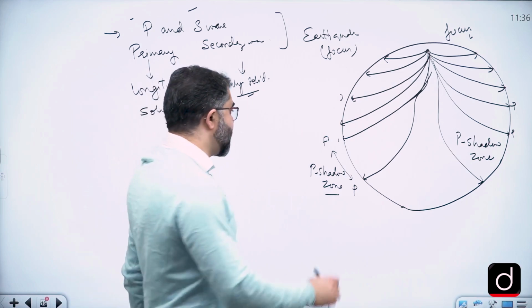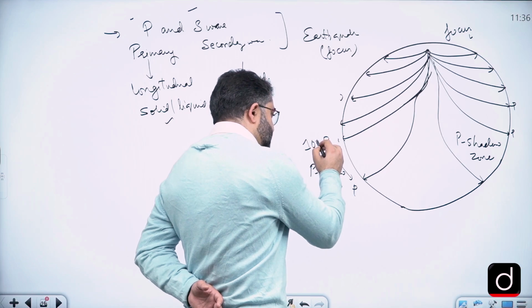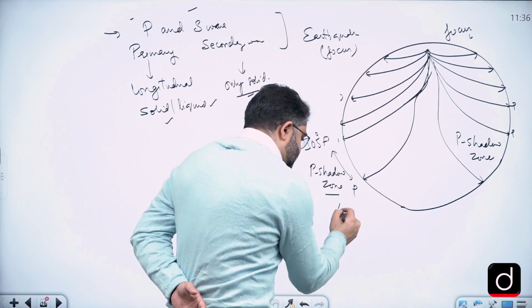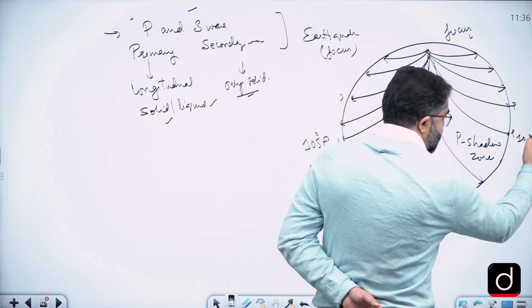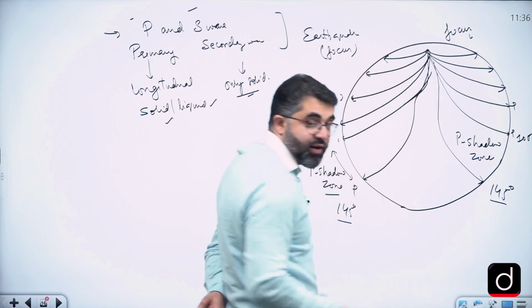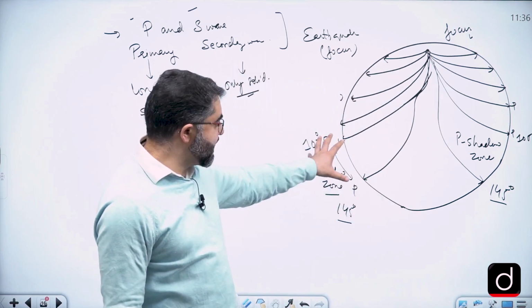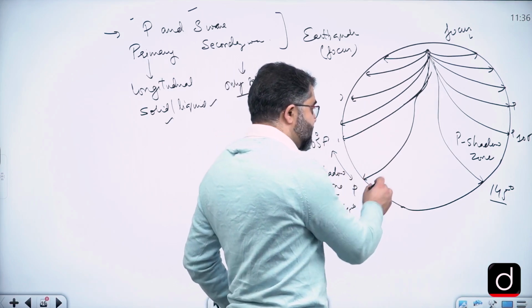That is what the diagram says. In some books you may find 103, in some books it is 105 to 145. I'll go by NCERT, which says 105 to 145. In this zone there is deviation of P waves, and that is what is referred to as the P shadow zone.